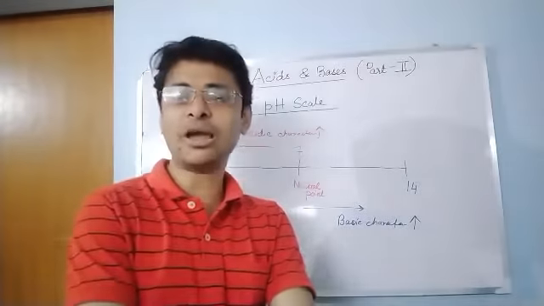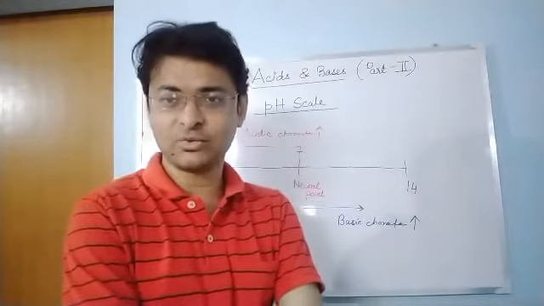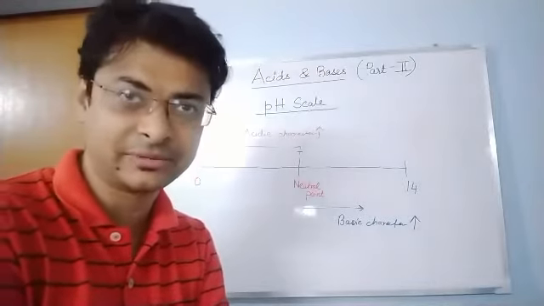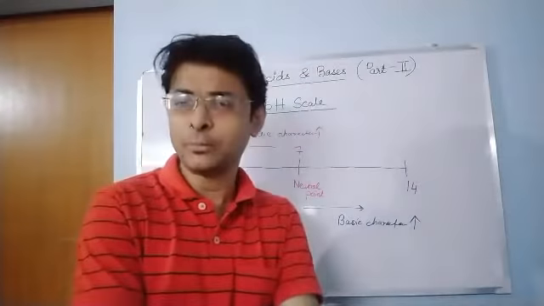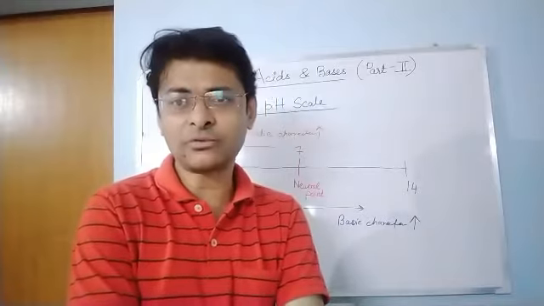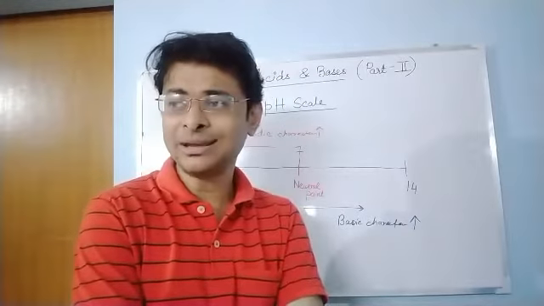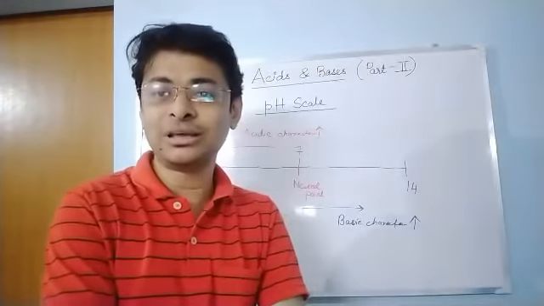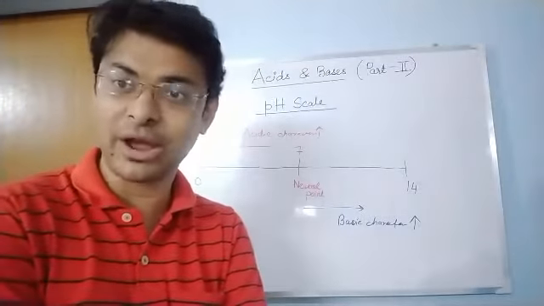Now some very commonly asked questions from this pH scale: suppose you are asked, why do we take an antacid when we are suffering from a stomach ache? Suppose I have a pain in my stomach. We normally take an antacid or a tablet like that to give our stomach some relief. Why does it happen?